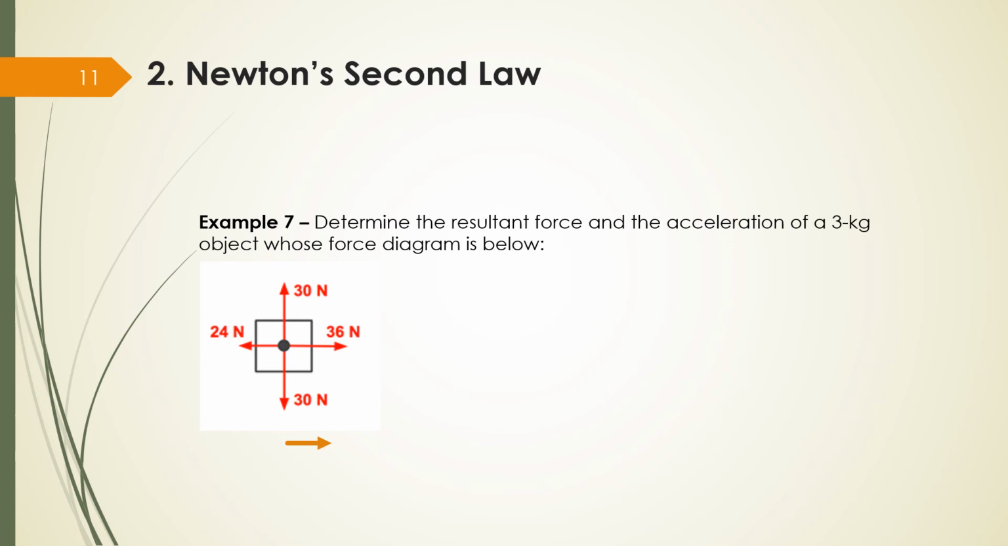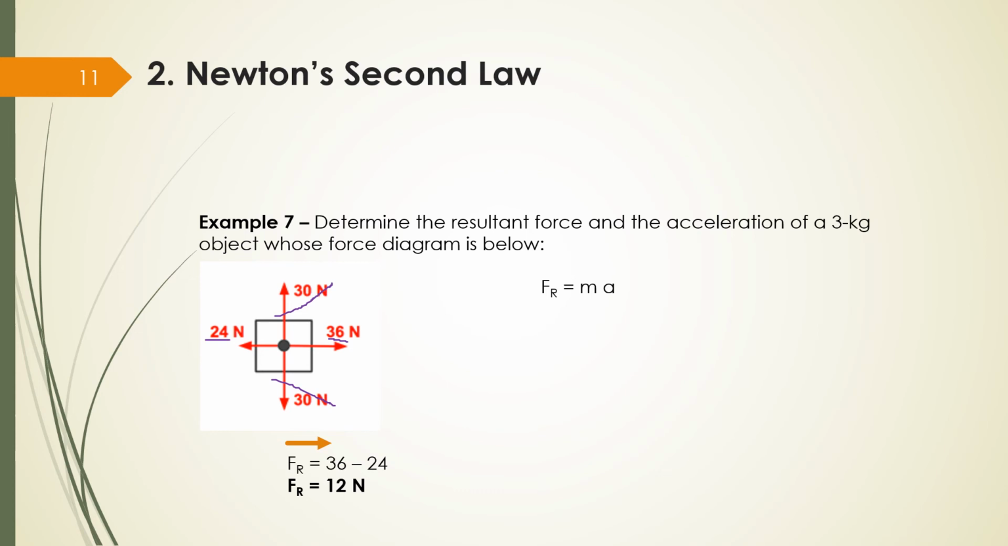Just like we did before. Here I have 30 newtons up and 30 newtons down. So they cancel each other, right? If I have the same force pushing up and pushing down, the resultant force is going to be 0. So I don't need to worry about them. But now I have 36 from left to right and 24 from right to left. 36 minus 24. So my resultant force is 12 newtons.